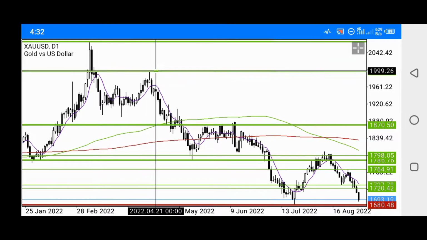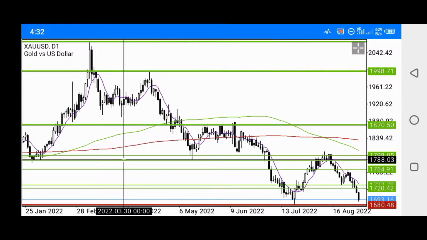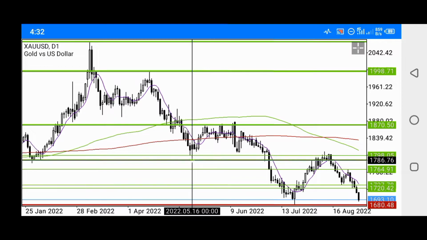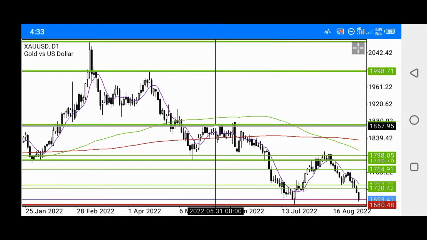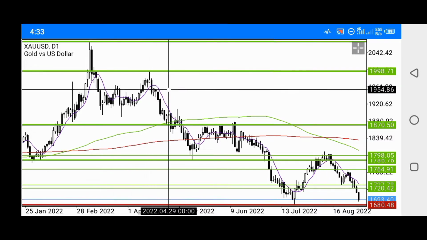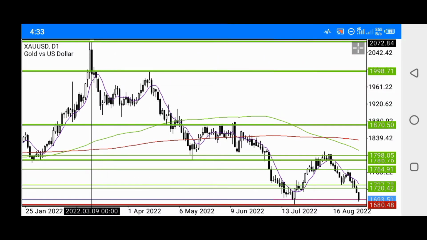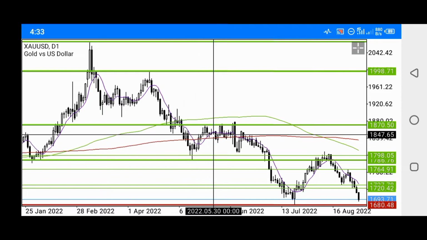So this rejected price, and price fell all the way down to this point, testing this major support level. And you can see when price gets to this major support level, price rejected and price went up to this point. So this level stands as a resistance level also for gold, meaning that on gold we have three resistance levels, which is 1, 2, and 3. So as you can see, this is forming like a downward pattern for gold right now.